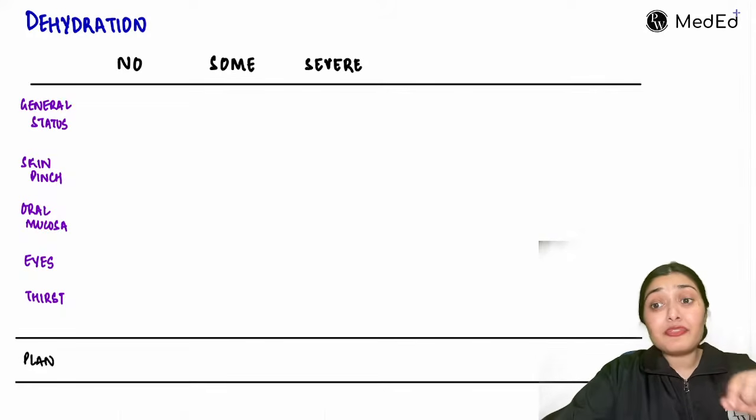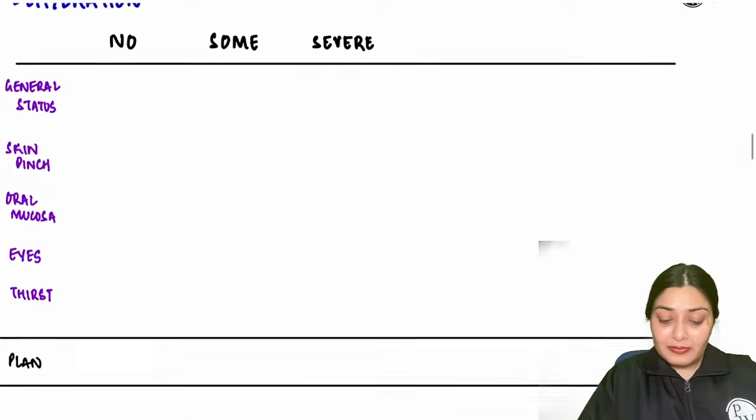Second category is some dehydration. That means the child has some degree of dehydration that can be corrected if you do enough rehydration, right? And then we have severe dehydration. That means the child is very severely dehydrated. Now you have to vigorously do rehydration. So let's understand first what is this no dehydration, some, and severe dehydration.